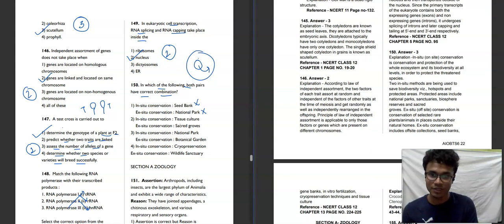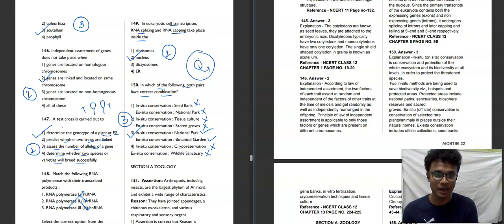The option saying in situ, tissue culture: tissue culture is not in situ conservation. It is basically ex situ conservation. Ex situ conservation, sacred groves: sacred groves are in situ conservation. In situ conservation, national park, correct. Ex situ conservation, botanical garden, it is also correct. The third option will be your correct answer for this question. Let's read the last option as well. In situ conservation, cryopreservation: cryopreservation is ex situ conservation, and ex situ conservation is wildlife sanctuary. So the third option will be your correct answer.